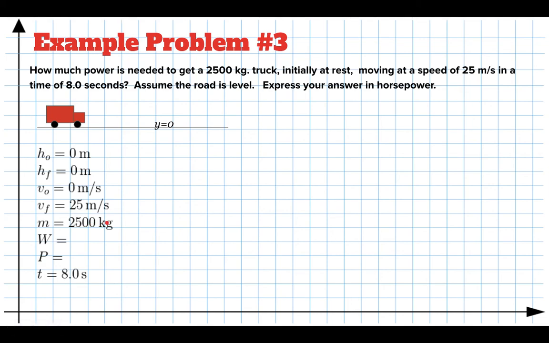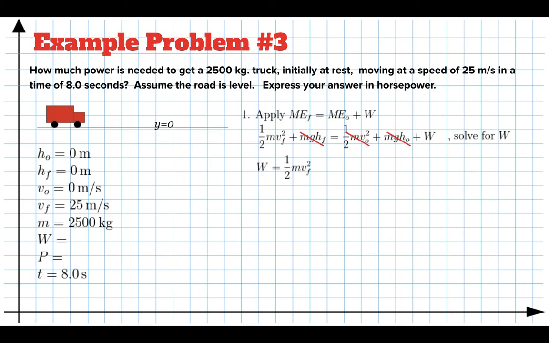So our plan is going to be to do a couple things. First of all, we have to apply the energy theorem to build ourselves an equation, which looks like that. And that equation we want to use to find the work. We got to first of all figure out how much work we have to do to get this truck moving. So we're going to solve for W. Now, a whole bunch of things are 0, so our life's going to be a little easier. H final, H initial, and V initial are all 0, so we can clobber those. That tells us the work is 1/2 m v final squared. Plug in our numbers, and it turns out the work we have to do is 781,000 joules. That's how much work we have to do.